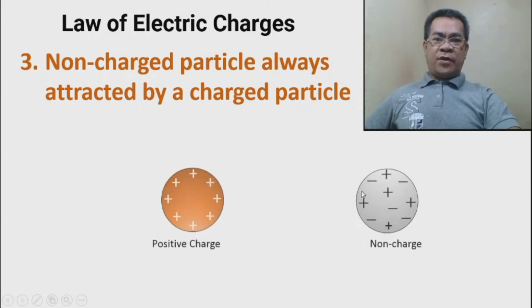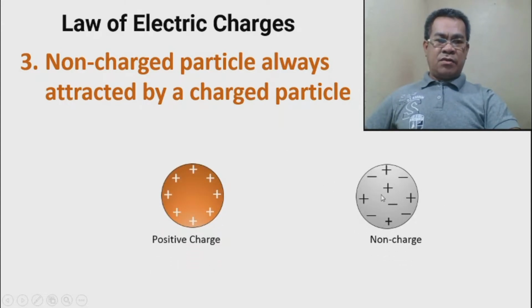If there is a deficiency in electrons, it is positively charged, which means the positive charges outnumber the electrons. So therefore, this is a positively charged particle. The non-charged is always attracted by a charged particle.